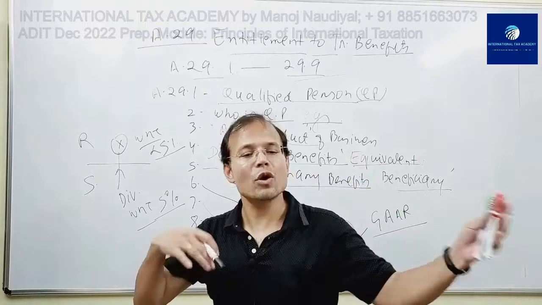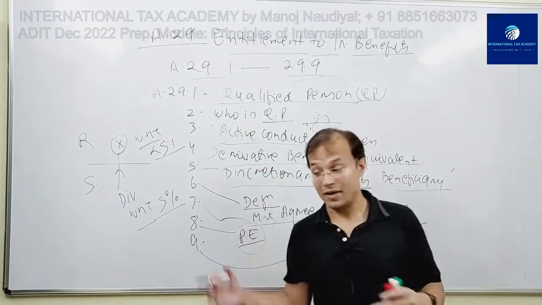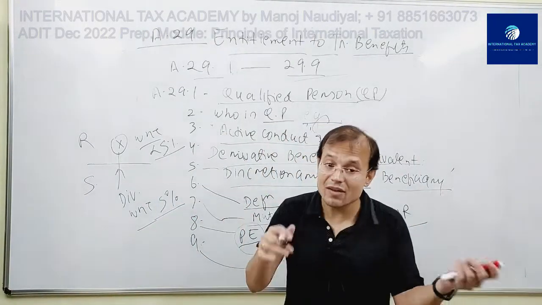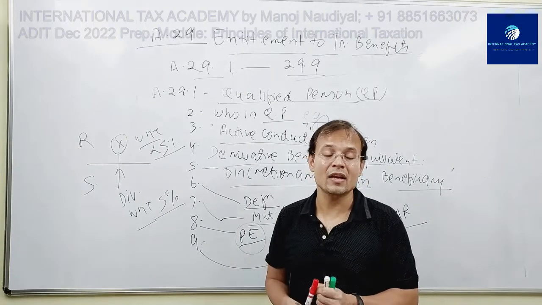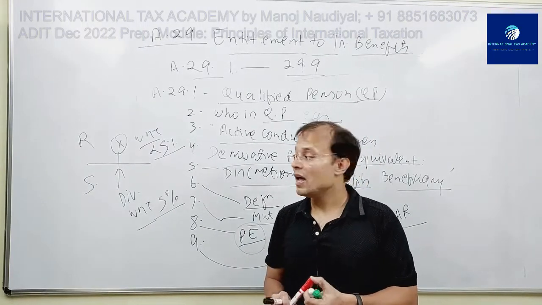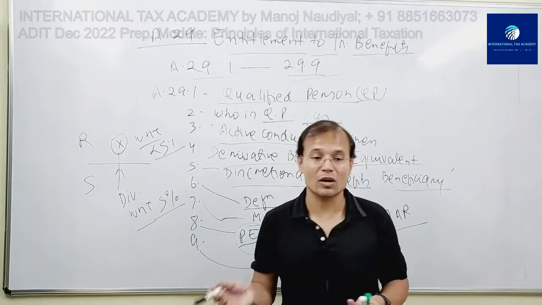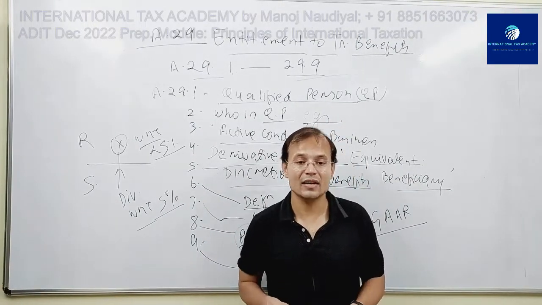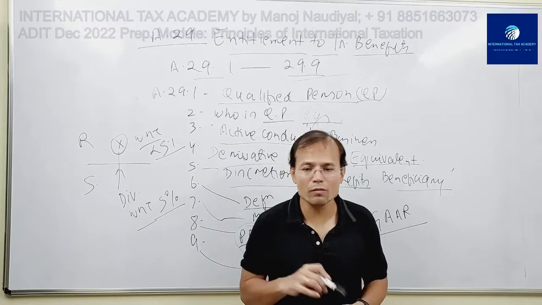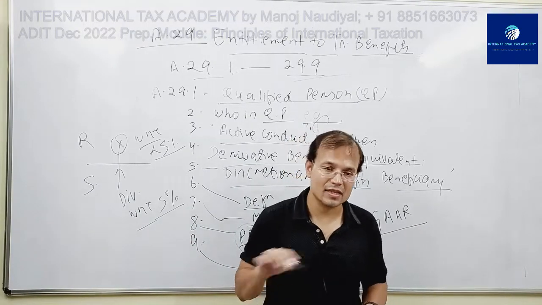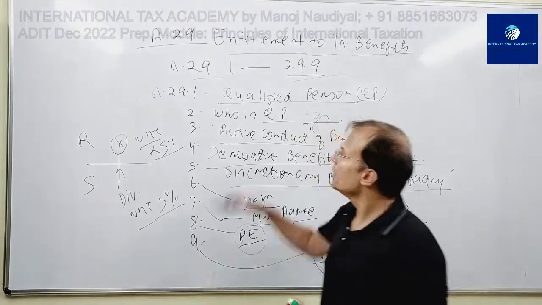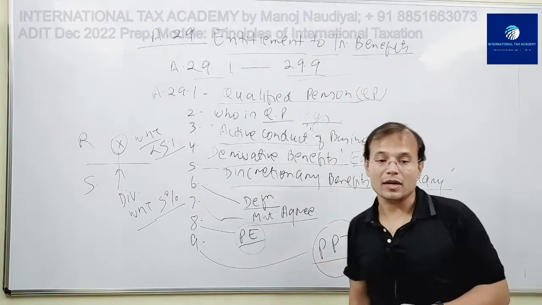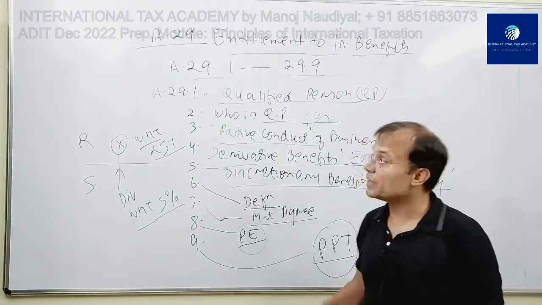So there's a lot of scope for interpretation either this way or that way, and that is why, as I mentioned, I've seen so many seminars and conferences and judicial decisions going either this way or that way. So when you read the PPT, you will find that there's a lot of room for interpretation. But yes, this is your Article 29, and see, just a summary took so long.